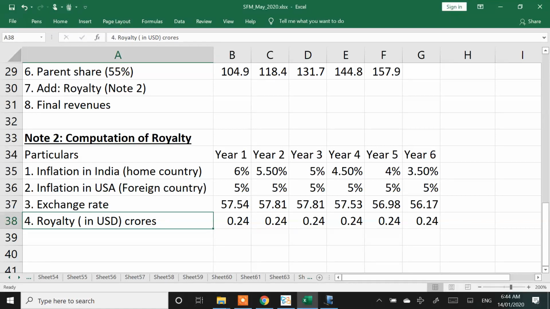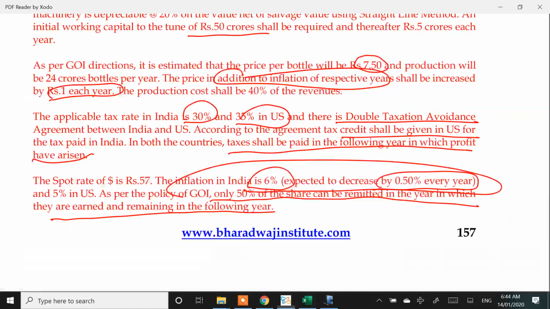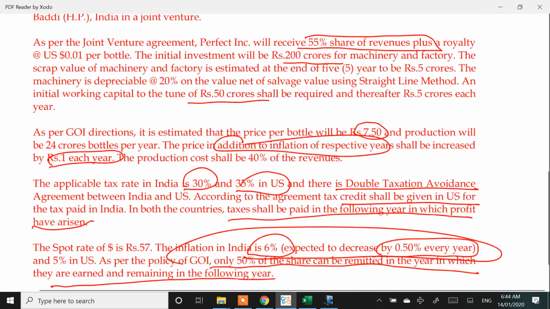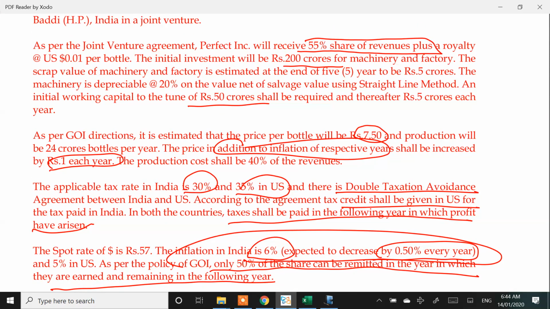24 crores into 0.01. The question has not said that royalty will be for 55%; royalty will be for the entire amount because they are giving the technology. So when you give the technology, they'll end up taking the entire royalty on the entire sales. As per the joint venture agreement, Perfect Inc. will receive 55% share of revenues plus a royalty at US dollar 0.01 per bottle, and that is on the entire 24 crores of bottles. Clear? Any doubts till this?